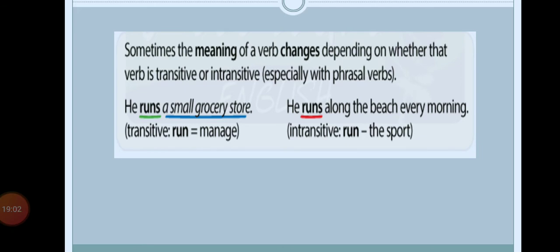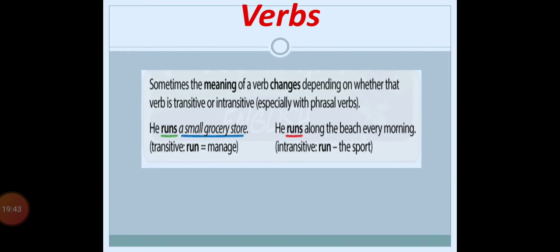Okay, so in such a case, run has become the intransitive type of verb. Now we will see according to our concept. He runs along the beach every morning. Now in this sentence, does runs need any type of object to complete the meaning? Even if the words along the beach every morning were not there, if the sentence is just like that, he runs, it still has a meaning. In the second sentence, he runs a small grocery shop. So first we have to find out the object, and accordingly you can differ the meaning of the same verb.